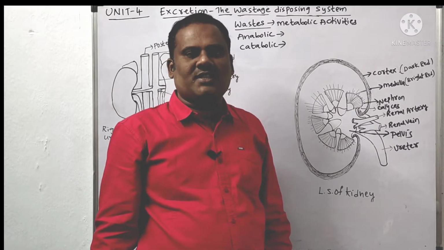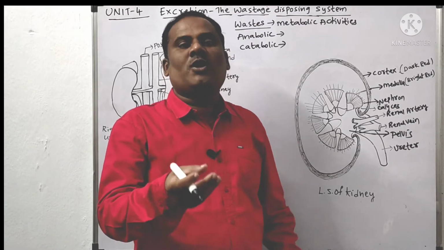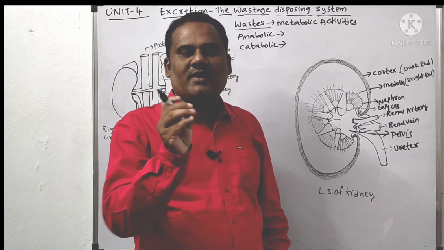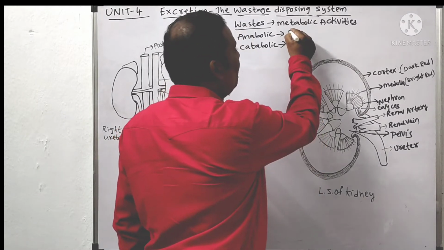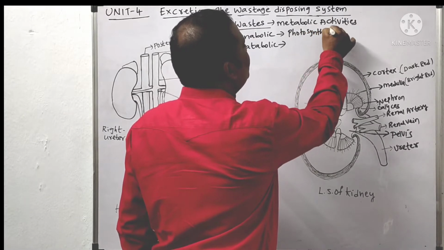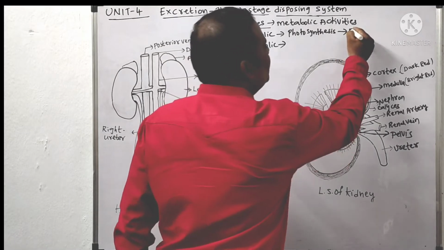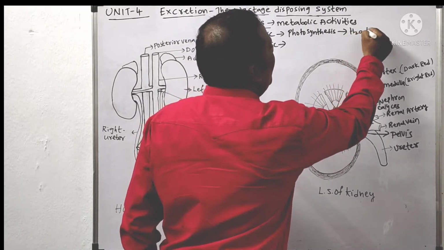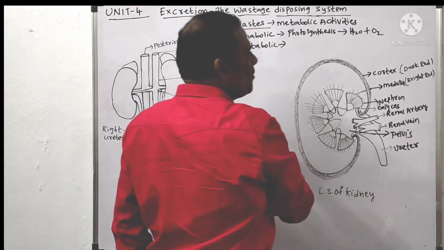ఫర్ ఎగ్జాంపుల్ ఫోటోసింథసిస్. In photosynthesis, carbon dioxide and water combine together to form glucose. That is simple molecules forming complex molecules. So it is anabolic. In that process, waste products are produced along with the glucose. Glucose is a useful product, but the waste product is oxygen.